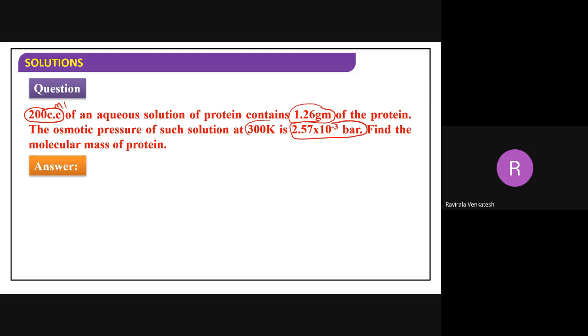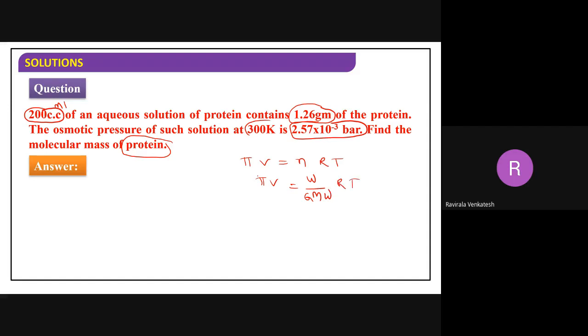The application of osmotic pressure is finding the molar mass of the protein. So what formula do we use here? Pi V is equal to nRT. But n is not given. n is equal to weight of the protein divided by molar mass of the protein, gram molecular weight, into RT.